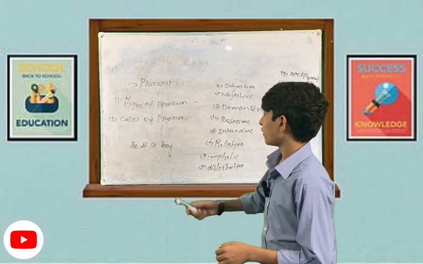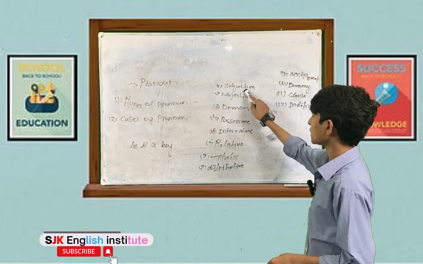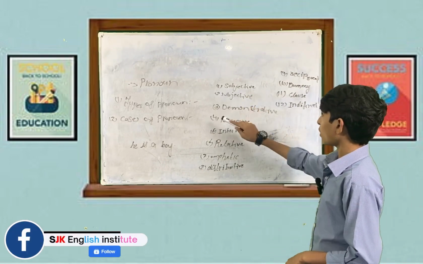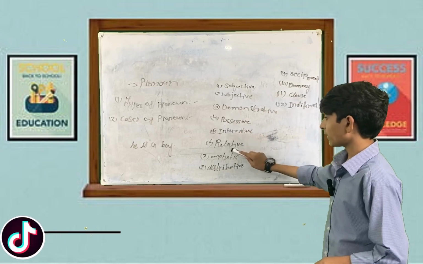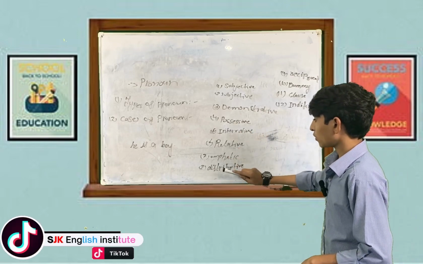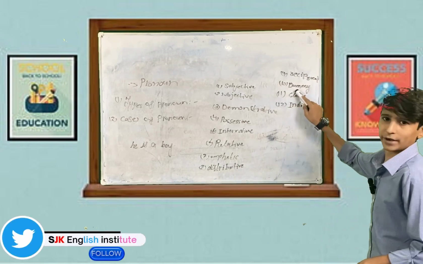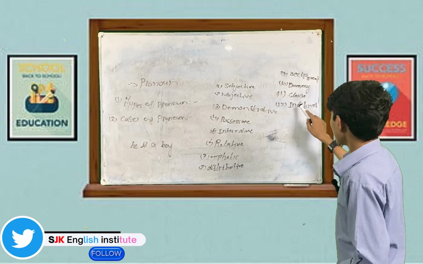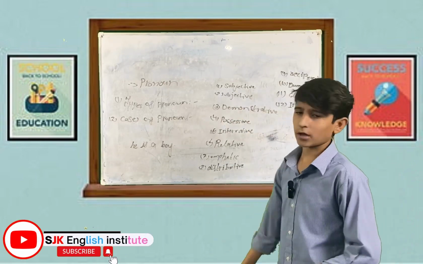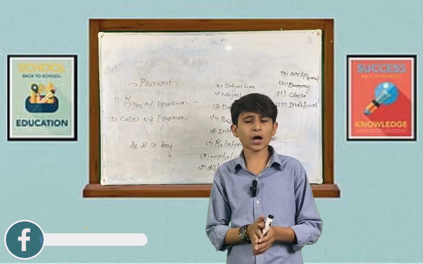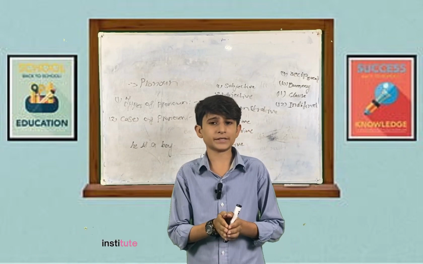So the types of pronoun. There are 12 types. Number one, subjective pronoun, objective pronoun, demonstrative pronoun, possessive pronoun, interrogative pronoun, relative pronoun, emphatic pronoun, distributive pronoun, reciprocal pronoun, dummy pronoun, clause, and indefinite. First of all, I will explain subjective pronoun. Subjective pronouns are those pronouns which are used before a verb to function as the subject of the sentence.